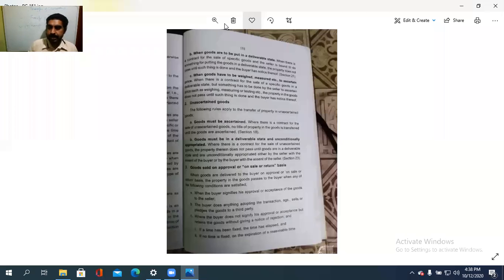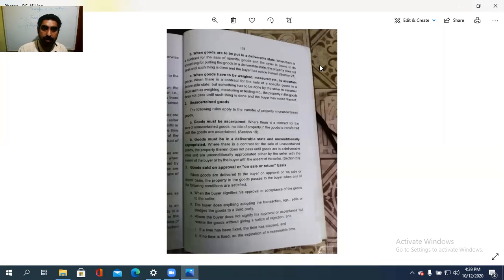So we see ascertained goods or specific goods where the goods are to be put in a deliverable status. Means now it is not in a deliverable condition, but the seller needs to put it in a deliverable condition. Then only the buyer will be aware of that thing, and such things to be done. Then only they can pass the property or the ownership like that.